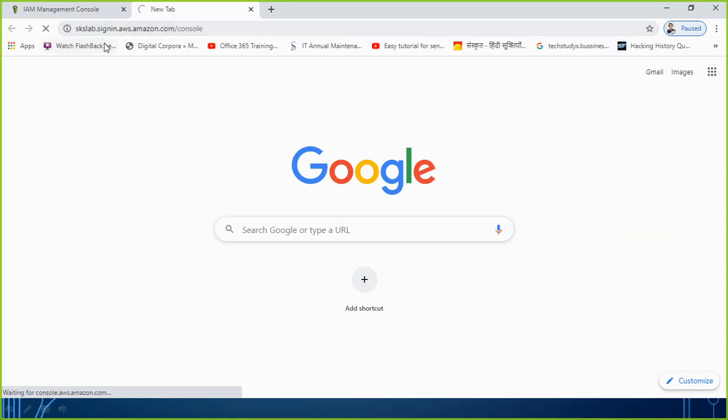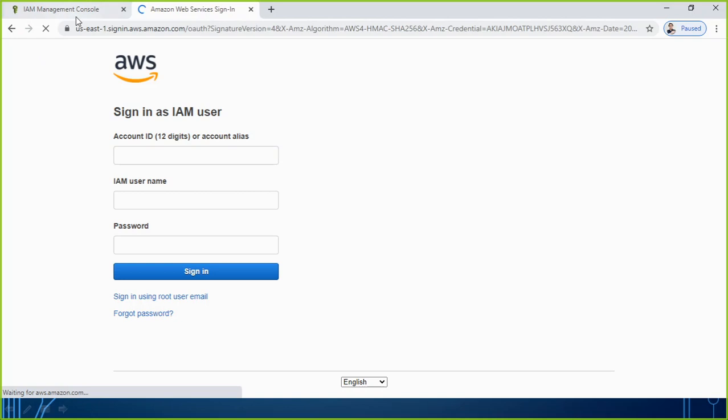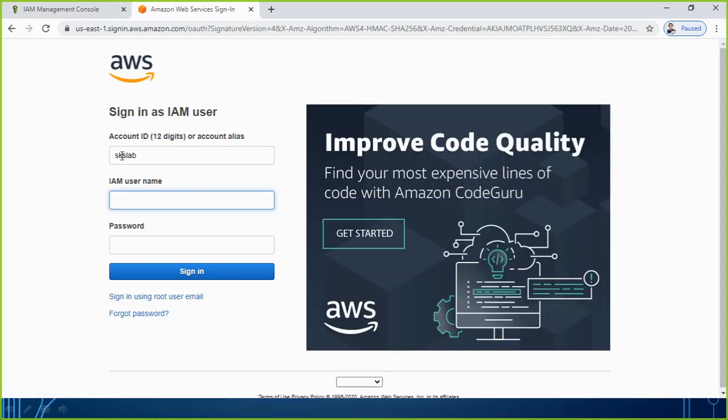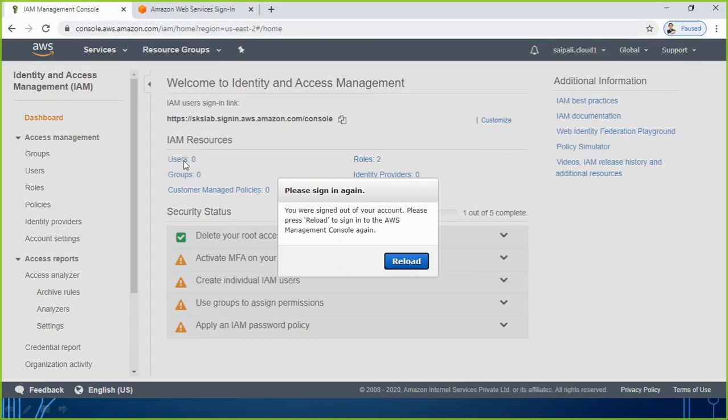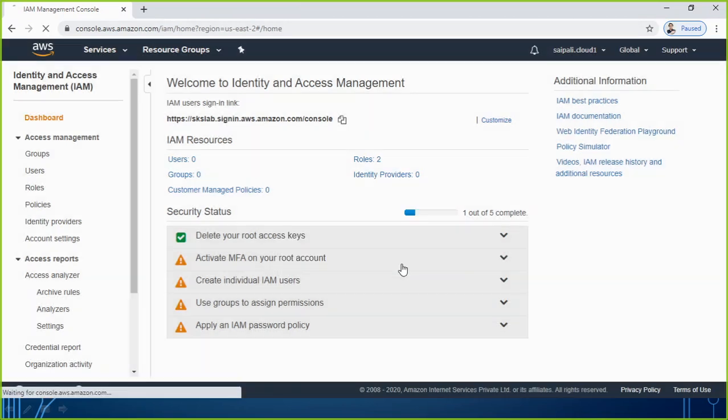This part I have already explained in previous sessions. Actually it is going to log in already because it is in the same browser. It is showing that it is already logged in with this name, and then you need to type your username and password and sign in with whatever user account you have created. But that is not part of our lab today. Sorry, let me log in again here.